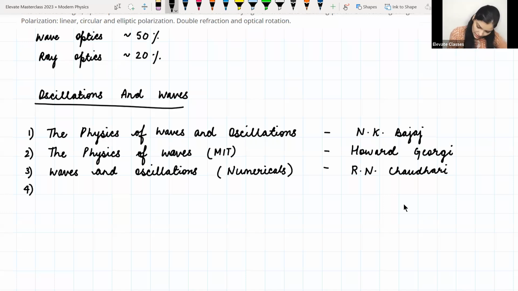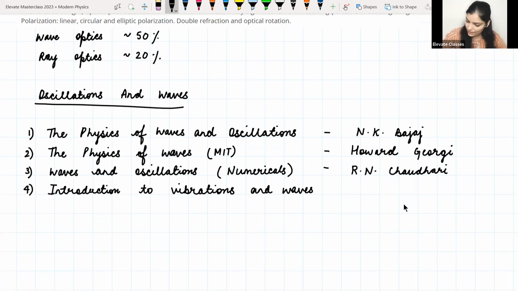Then there is a book, Introduction to Vibrations and Waves. This is by Pain, but this is not a pain to read. So, Introduction to Vibrations and Waves by Pain and Rankin. This is one book which also covers a little bit of optics, okay?